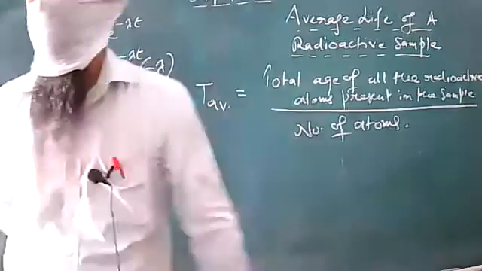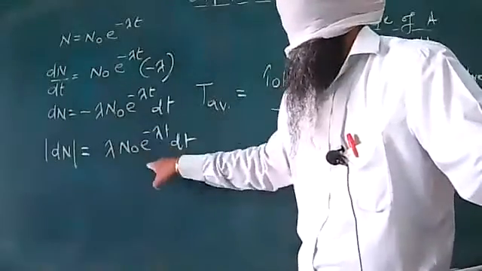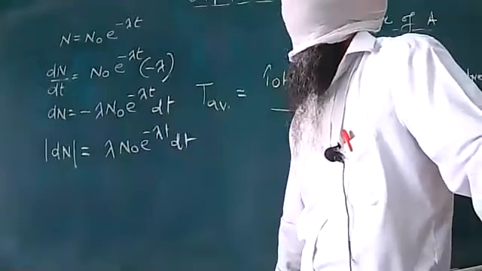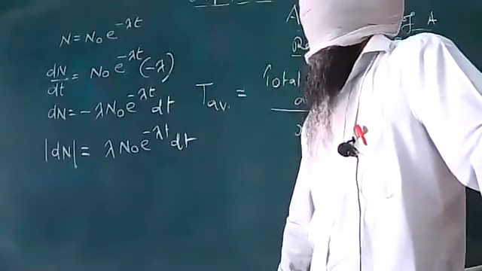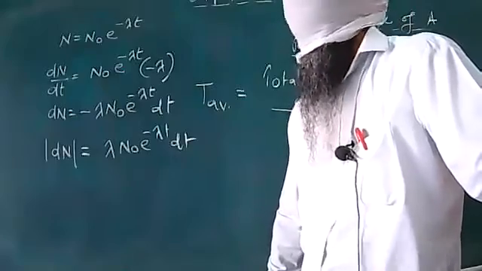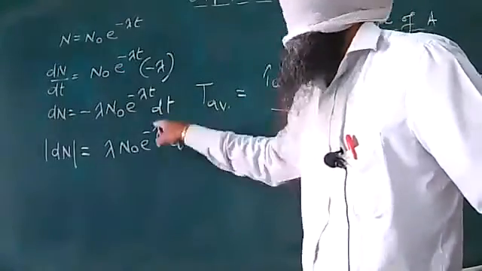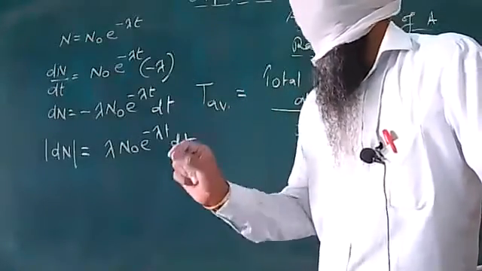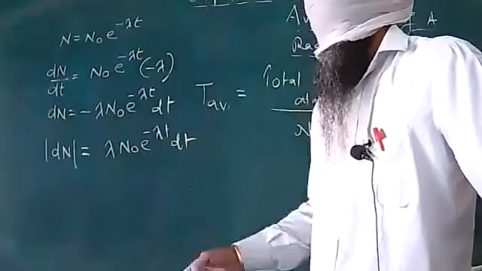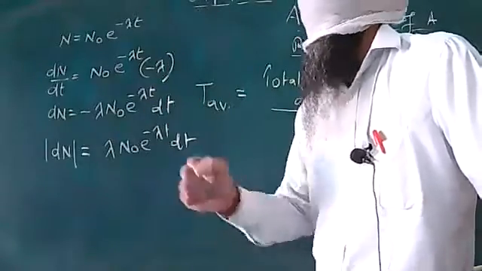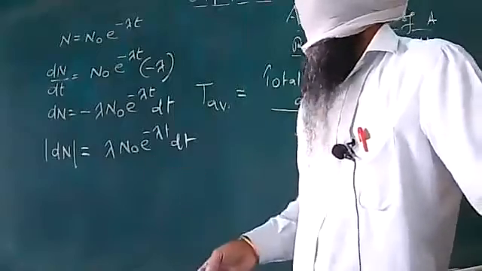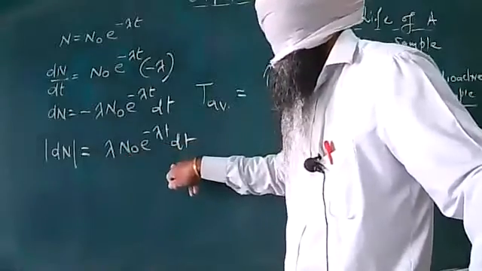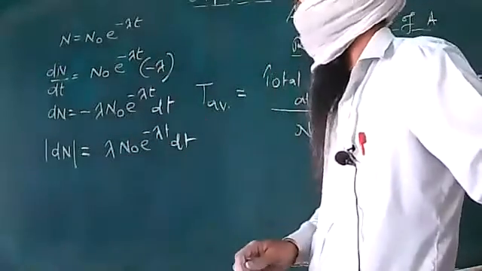I am repeating, once again please pay attention. Before disintegration, these lived up to time t, something like this we can say. And if I simplify, we can say that dN atoms lived for the time t before getting decayed. It will mean that if the lifetime according to this equation for a single atom is t years or dt years, then the total life of dN atoms will be t into this dN. I repeat, once again pay attention.